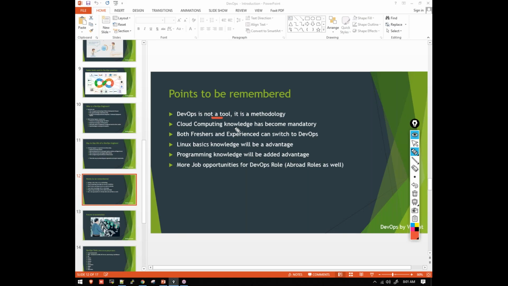Cloud computing knowledge has become mandatory. Today a lot of companies are shifting their infrastructure from physical to cloud, like AWS, Azure, GCP, OCP. Any cloud platform is fine, but at least one cloud service knowledge should be there.